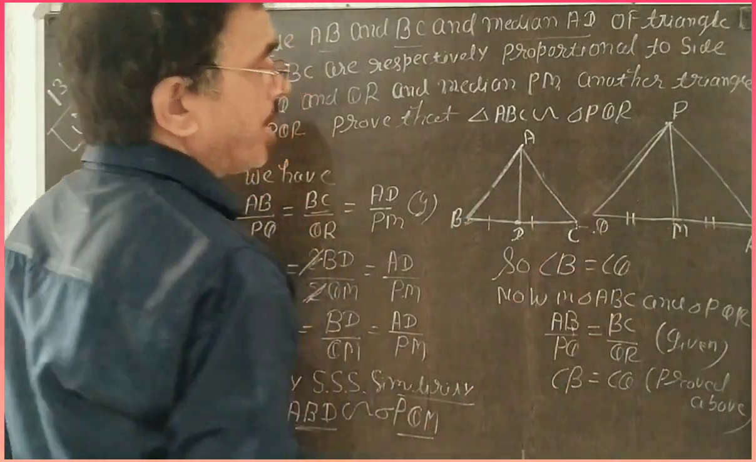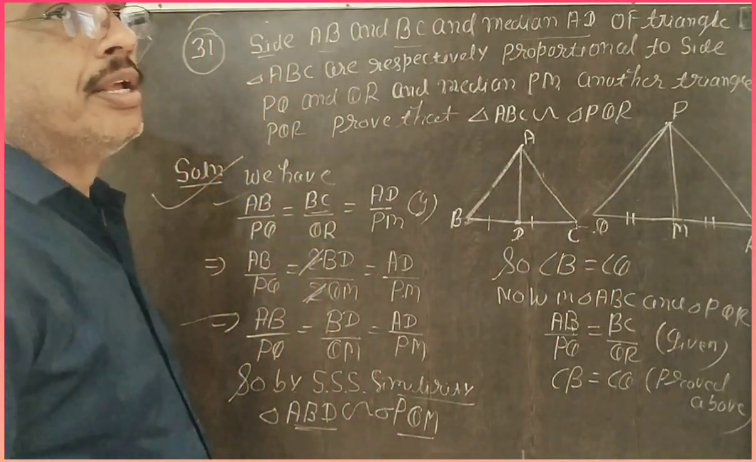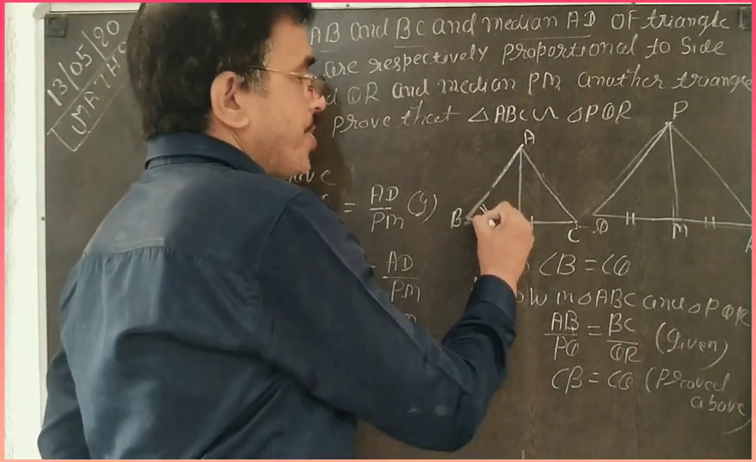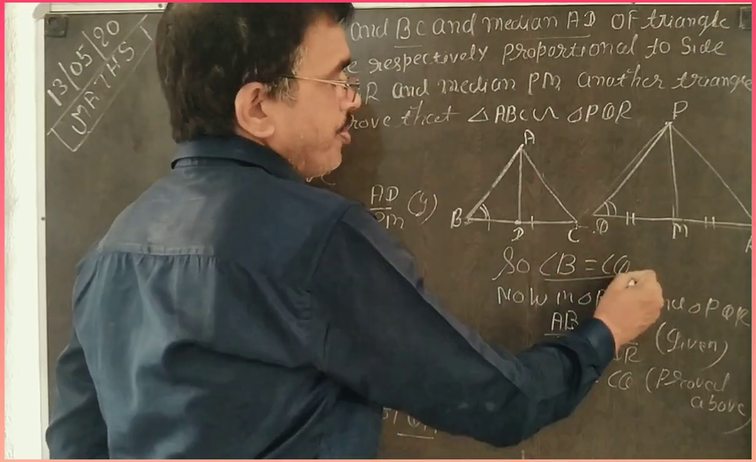If triangles are similar, then they are equiangular. Clearly, if triangles are similar, then the corresponding angles are also equal. So angle B is equal to angle Q. So I write here B is equal to Q.